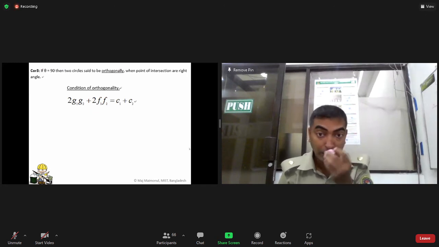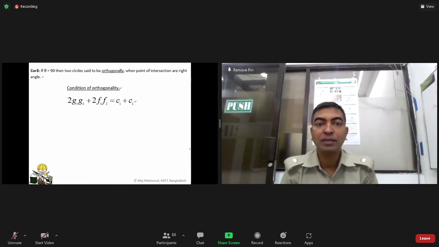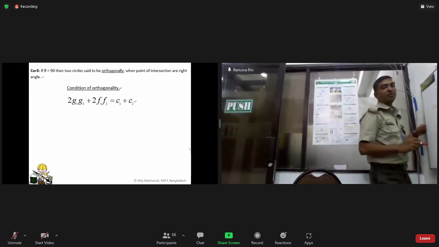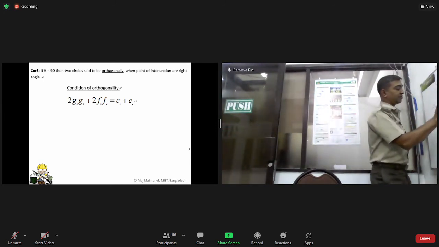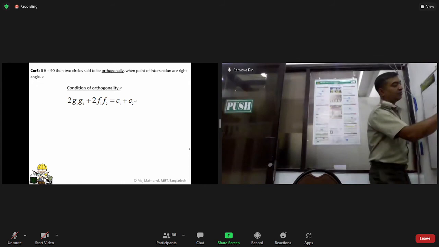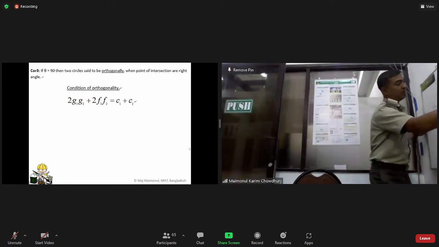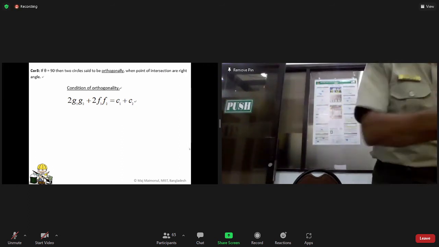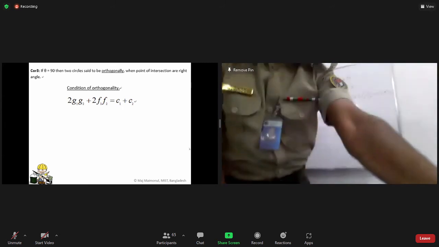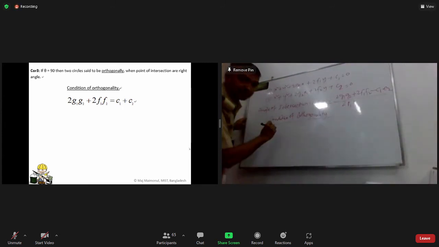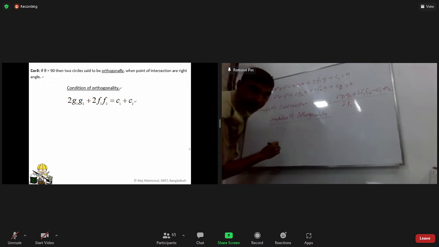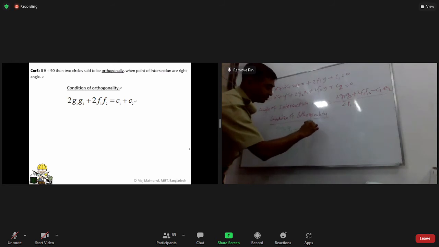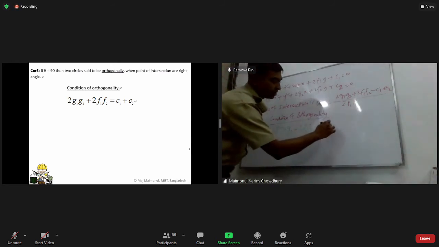Condition of orthogonality is very much important. Orthogonality means perpendicular to each other. Remember it, I am writing it for you, giving emphasis: 2G1 G2 plus 2F1 F2 equal to C1 plus C2.